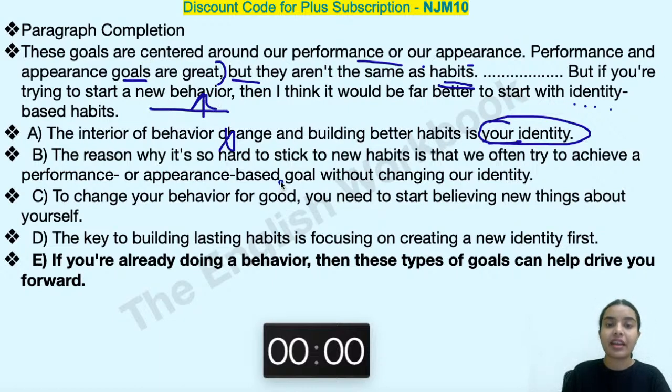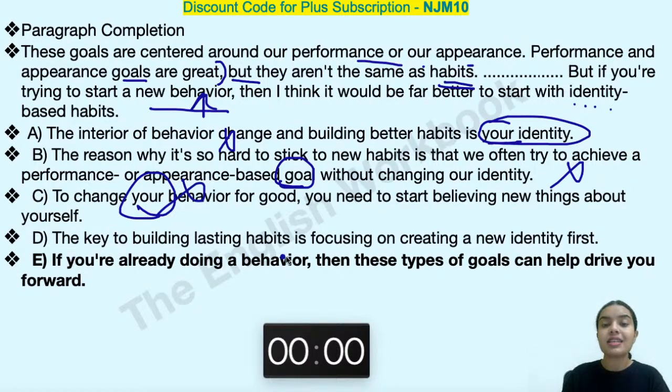So in this case, I cannot go back to talking about goals. It will be like a mixture over here, so we cannot take it. To change your behavior, again, your behavior, am I talking about someone who is sitting in front of me? I'm not using you and your anywhere else. Our appearance, I, they, I'm not using your. So this is also out.